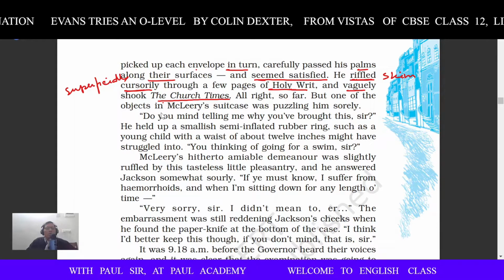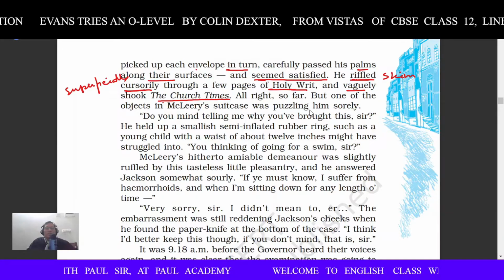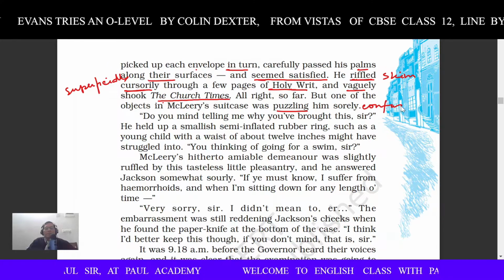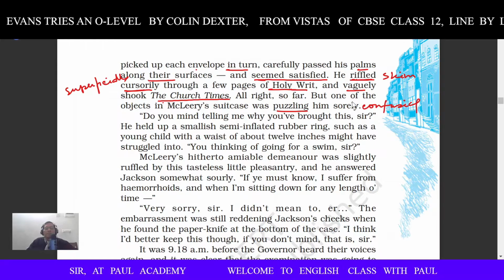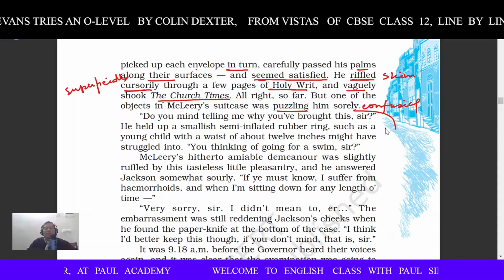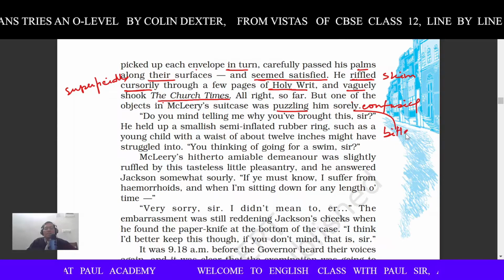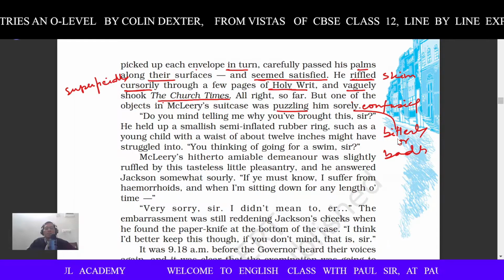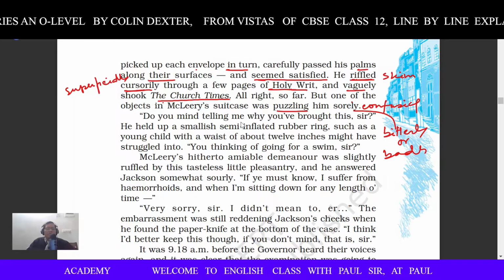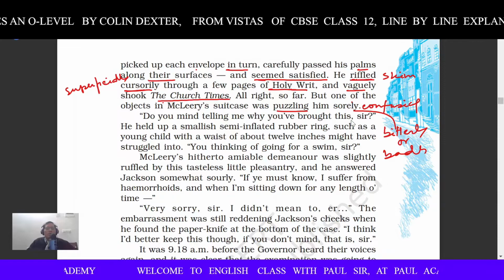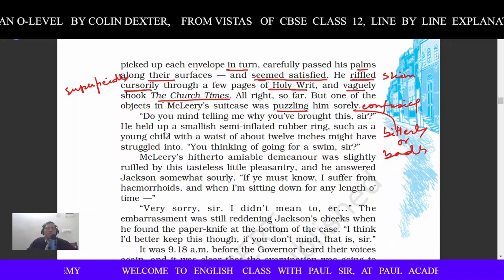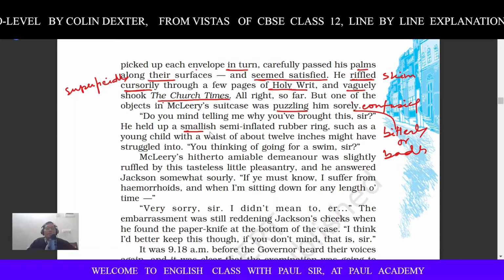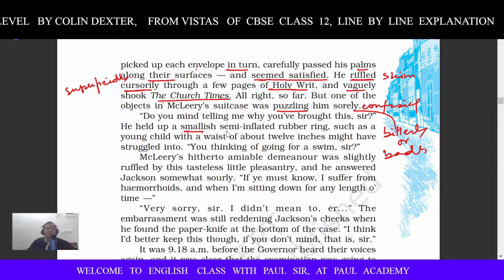All right, so far. But one of the objects in McLeery's suitcase was puzzling him. Puzzling him means confusing him, C-O-N-F-U-S-I-N-G. Confusing him sorely. Sorely means badly or bitterly, B-I-T-T-E-R-L-Y, or badly, B-A-D-L-Y. "Do you mind telling me why you have brought this, sir?" He held up a smallish, semi-inflated rubber ring. Smallish means small in size and shape.